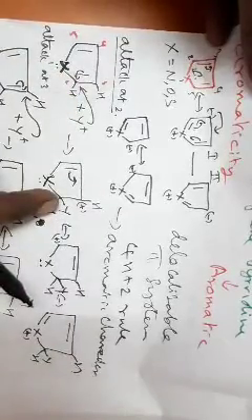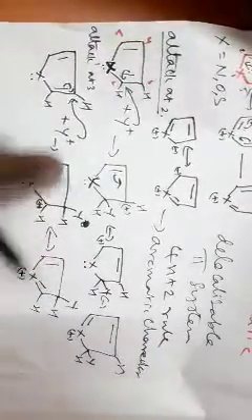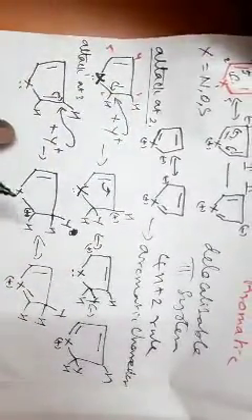Furan, pyrrole, thiophene, all these compounds undergo aromatic electrophilic substitution at position number 2. The reason is we have an intermediate that is obtained by the attack at position number 2, which can be stabilized by 3 resonance structures. Attack at 3 gives you 2 resonance structures only. So because of the lesser stabilization at 3, the intermediate obtained by the attack at position number 2 is more stabilized, and you are having a product in which the substitution is found at position number 2.